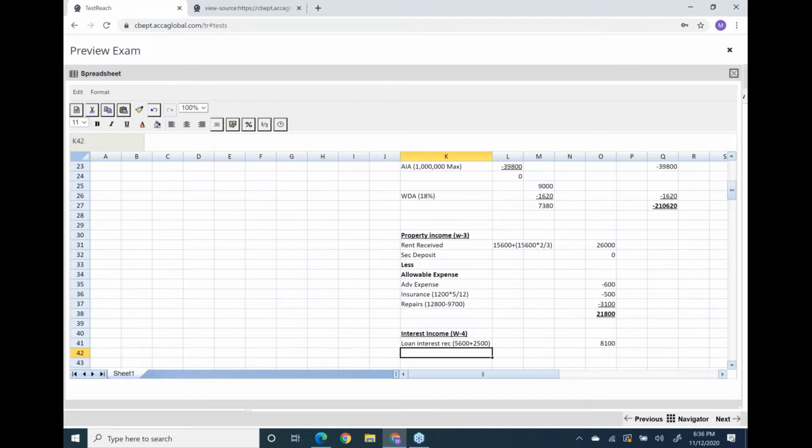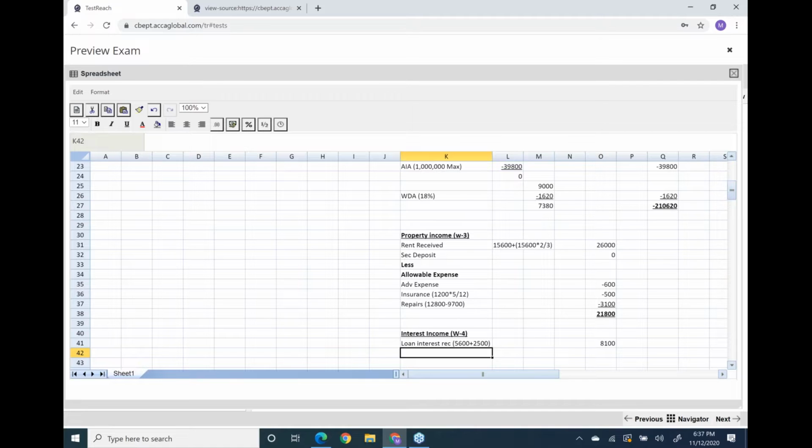Now, is there any interest expense? Is there any loan which has been taken to finance non-trading activities? Yes. You remember that you took a loan for a property, and one floor out of five of that property has been let out.